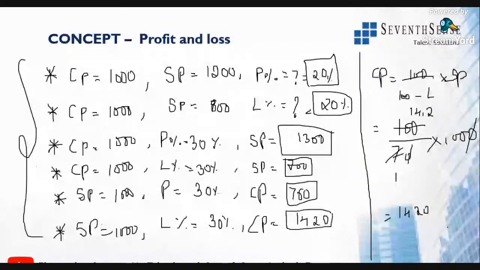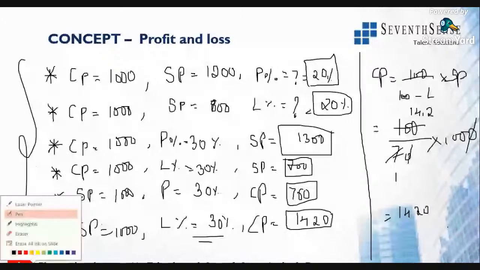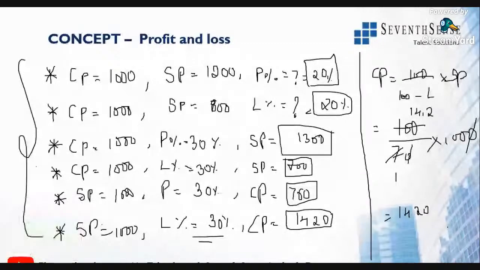See, when loss is there, I'll take a red color so that you can understand. Obviously, cost price is greater than selling price. Or if you want to take one more value here, it will become 1428 as Kavya told, so 1428 is correct.